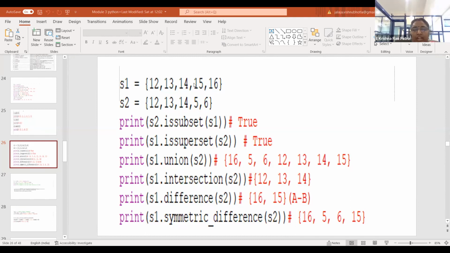Union: whatever the common elements in both the sets S1 and S2, they are not repeated here. If you take S1, 12, 13, 14 is displayed because these are the common elements in both the sets, followed by 5, 6 and also 15, 16. So no element is repeated here. It is similar to the union operation in mathematics. Am I clear?